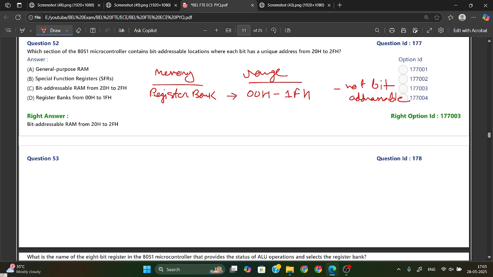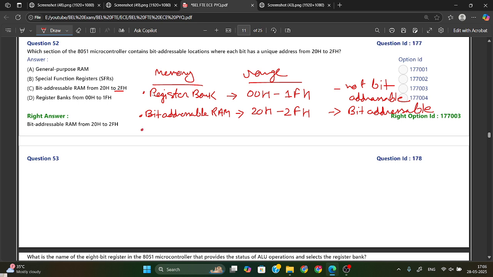It is not bit addressable. Okay, now if we talk about bit addressable RAM, here the range given is 20H to 2FH. This is the particular range for bit addressable RAM.